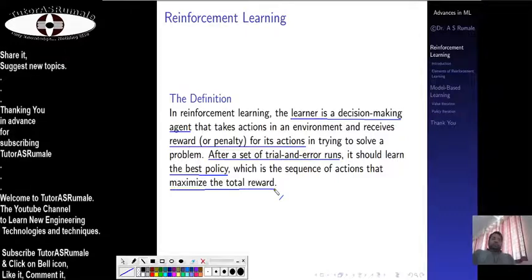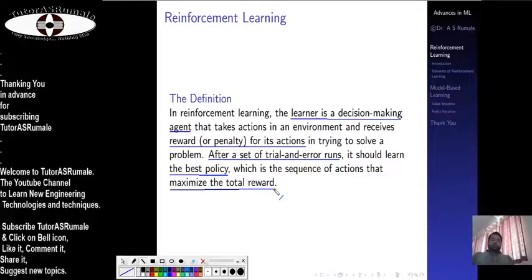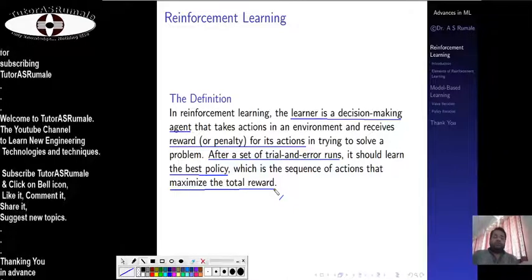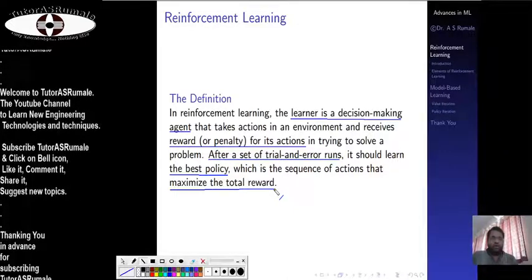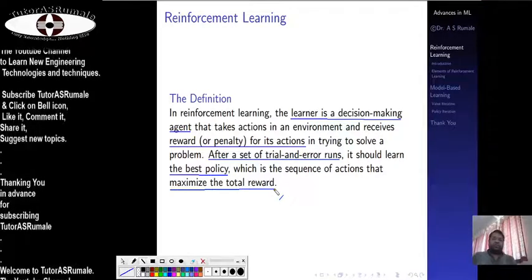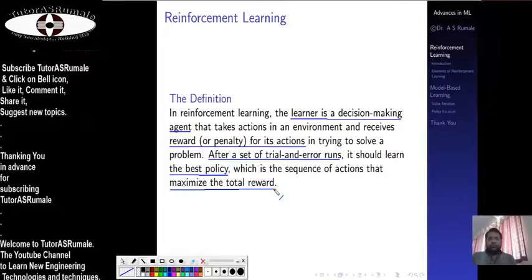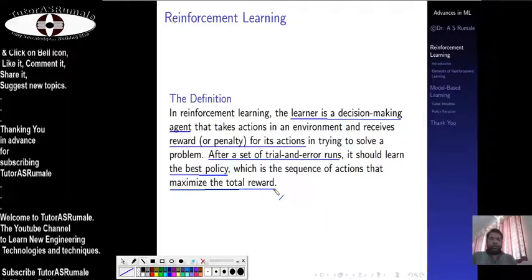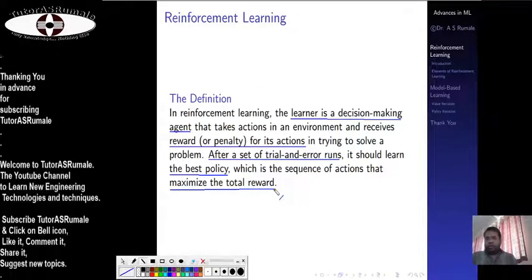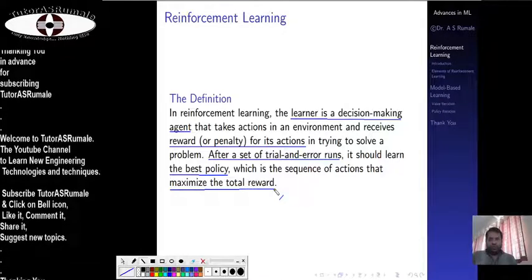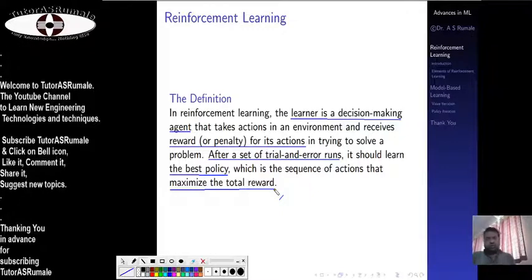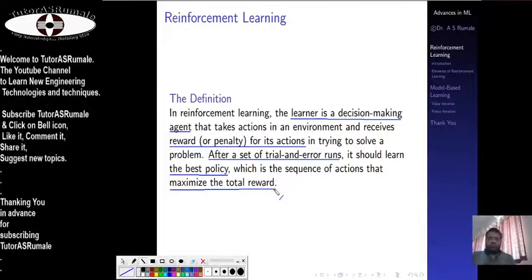When we say maximize the total reward, we are talking about positive rewards, not the punishment. Rewards are of two types: either you gain from the situation or you lose to the situation. For example, suppose you have a robot, and you program it to pick something up.